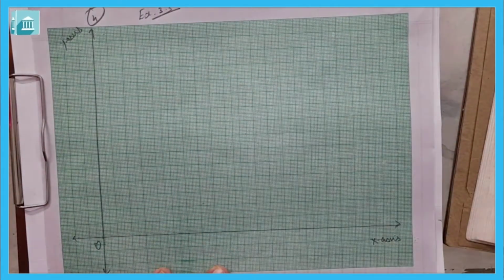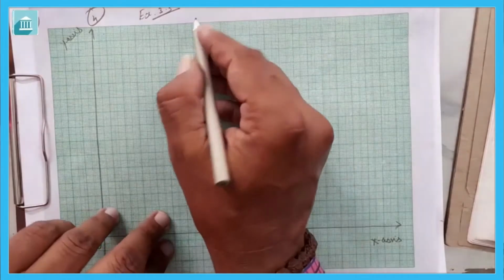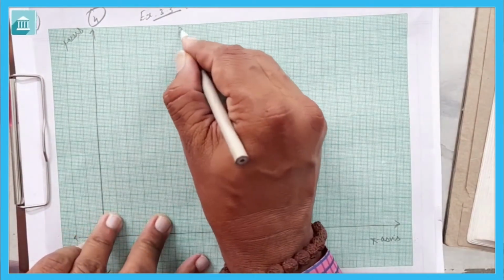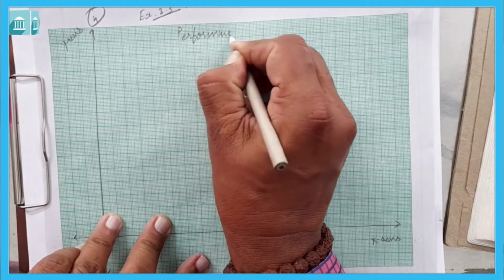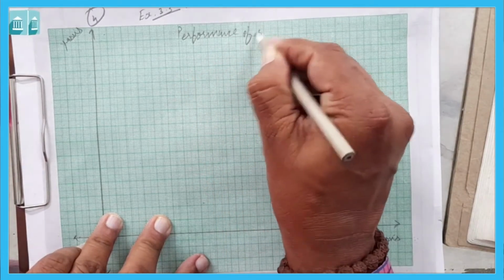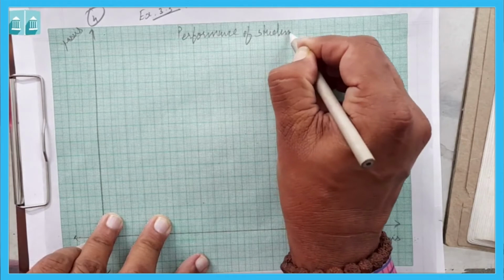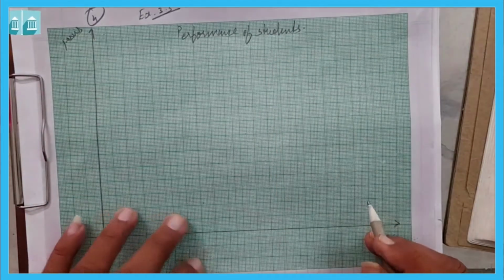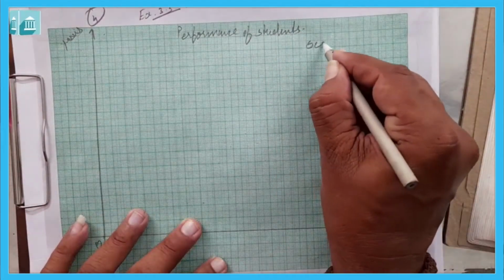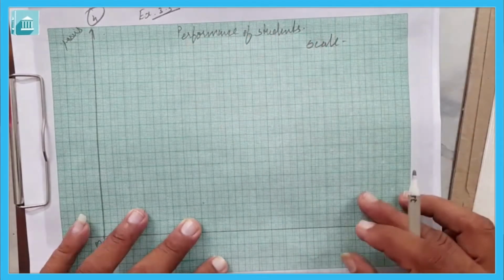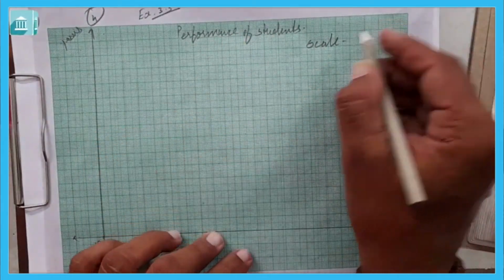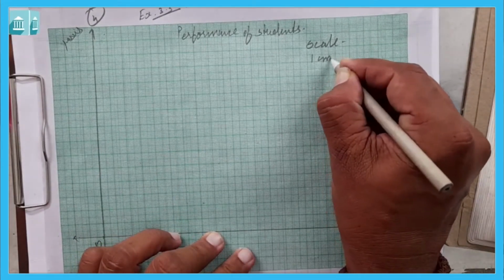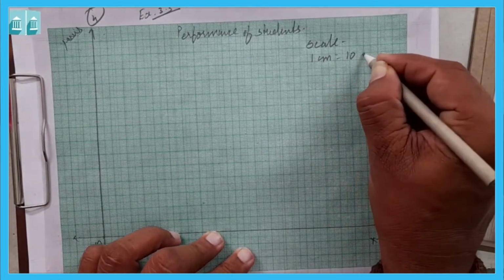Now for the scale, first we are going to give the title. The title we can give like performance of students. Performance of student, this will be the title. Now scale. This is all very necessary when we draw the bar graph. Title, then scale. Scale is equal to 1 centimeter is equal to 10 students.